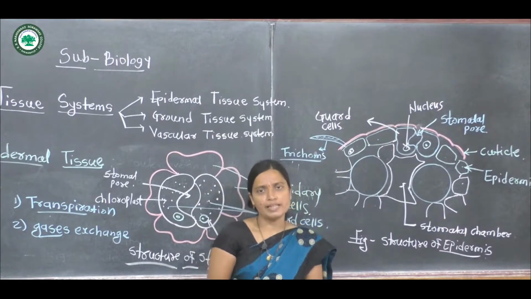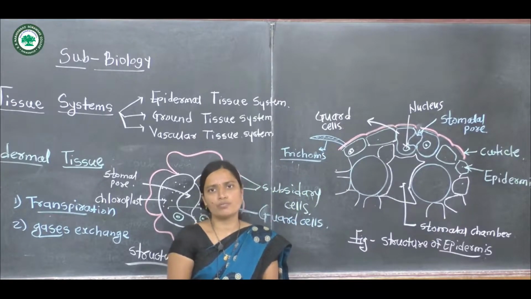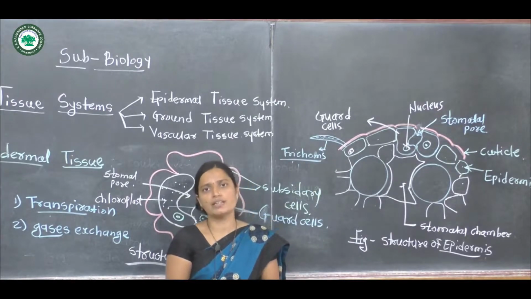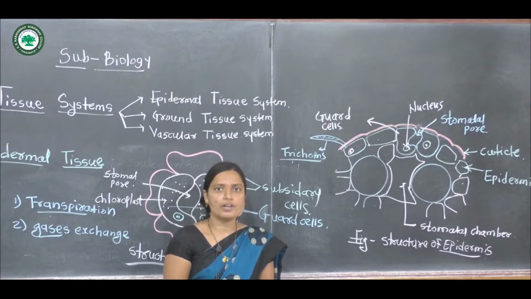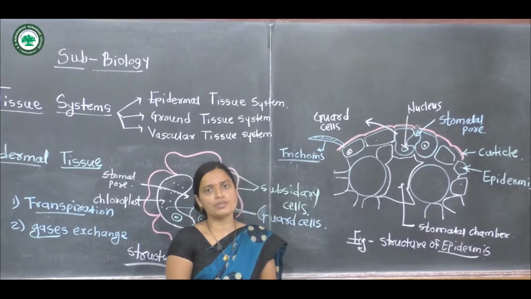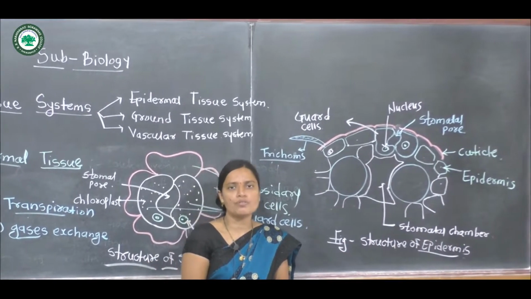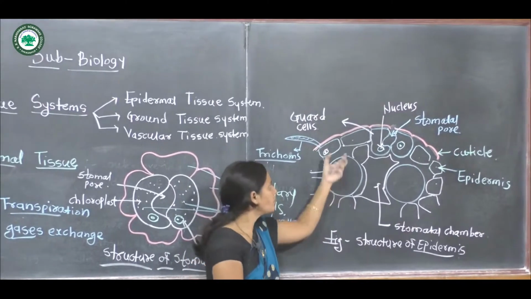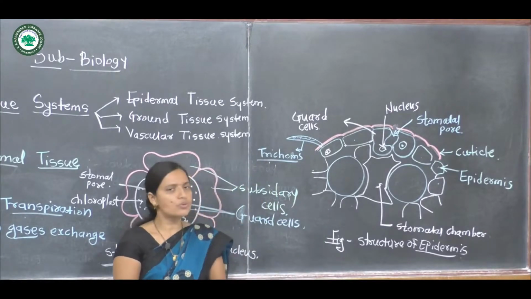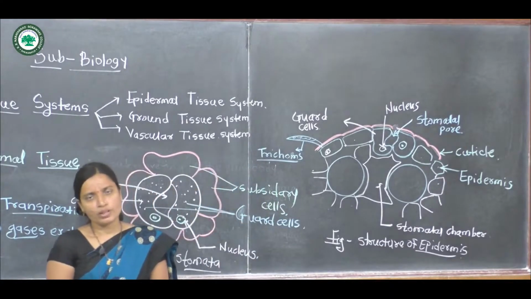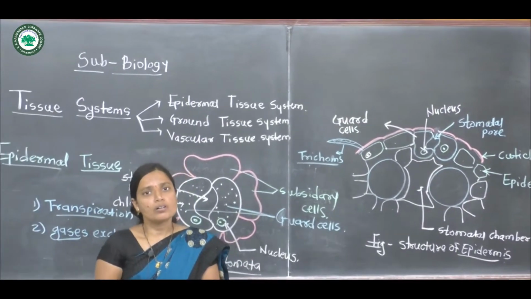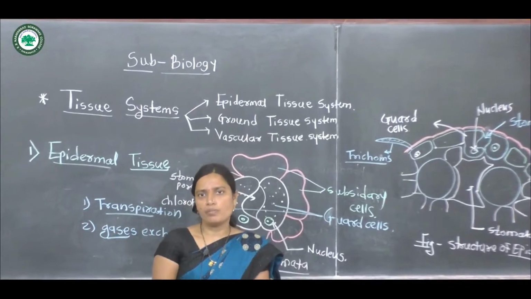In the epidermis of dicot plants, there are hair-like outgrowths called trichomes. A trichome is a multicellular structure with a protective function, found in dicots and some monocots. In the roots, there are root hairs, which are most important for the absorption of water. The epidermis is an important tissue, and its many cells are important for the protection and covering of the plant body.